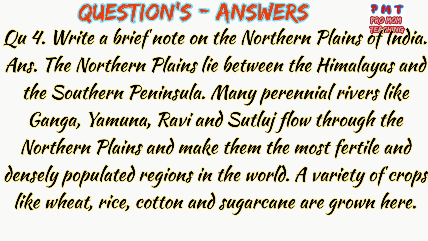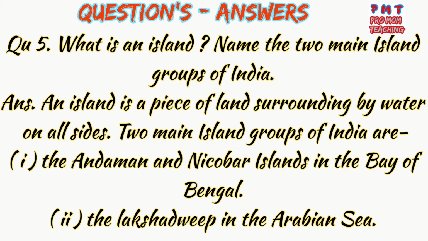A variety of crops like wheat, rice, cotton, and sugar cane are grown here. The rivers which flow through the northern plains have their origins in the Himalayas. They carry with them broken pieces of rocks, sand, and silt and deposit it along the river banks, which makes the land fertile.